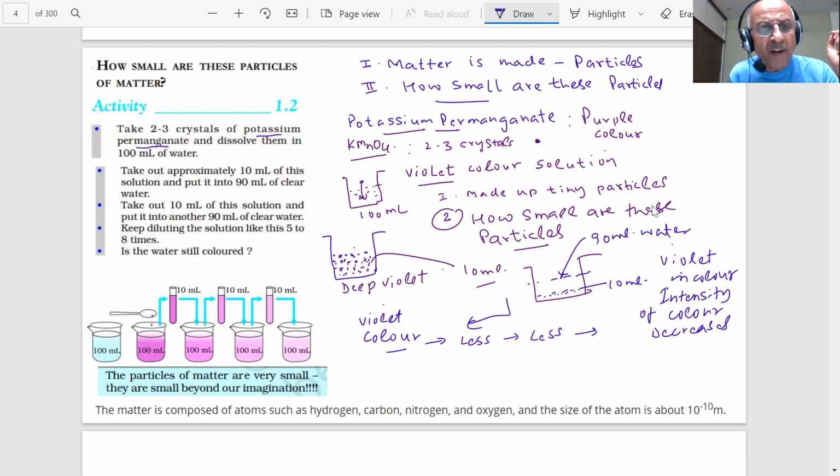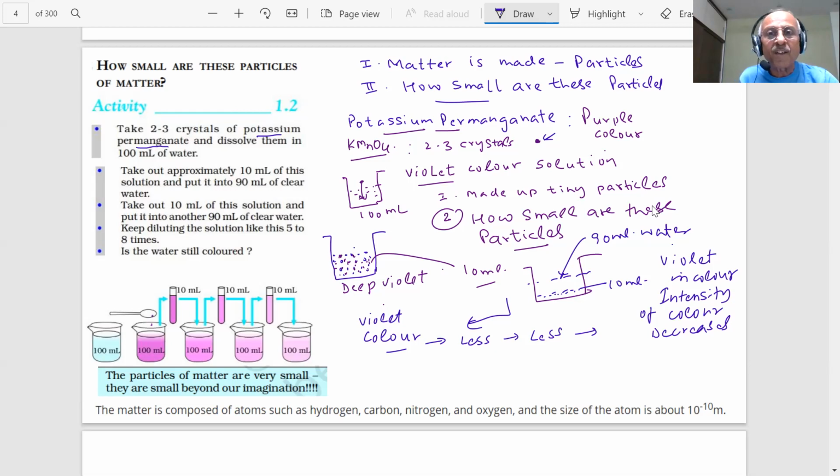That means there were particles in one crystal of this. One crystal of KMnO4, potassium permanganate, which I took, had millions of particles. How many? A large number of particles. 10 power 6, 10 power 8, or more than that. And slowly, as you dilute it, the number of particles is decreasing, and therefore the color fades.